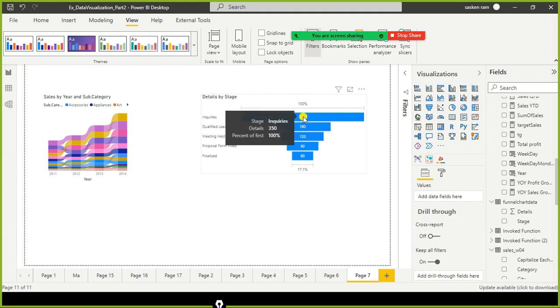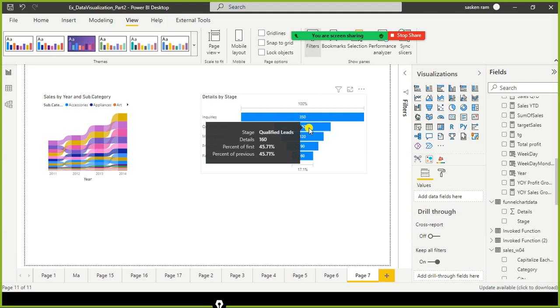So close to 290 customers got dropped. Their expectations are different. They expected something from the product that I sell. Since their requirements are not met, they dropped off. 290 customers got dropped in this phase.